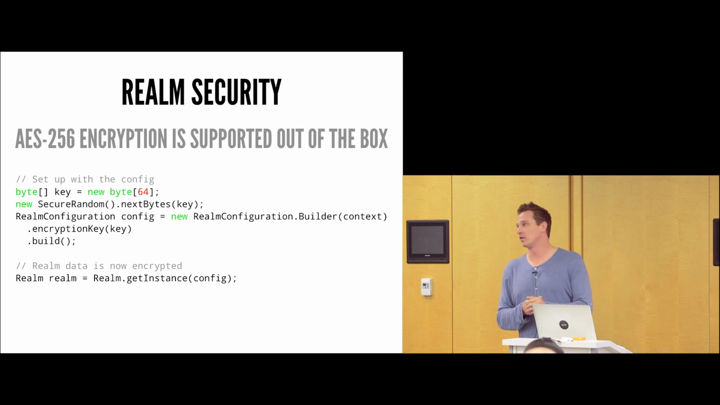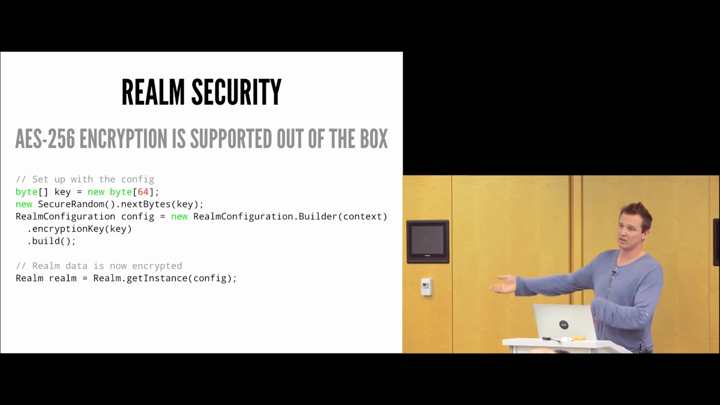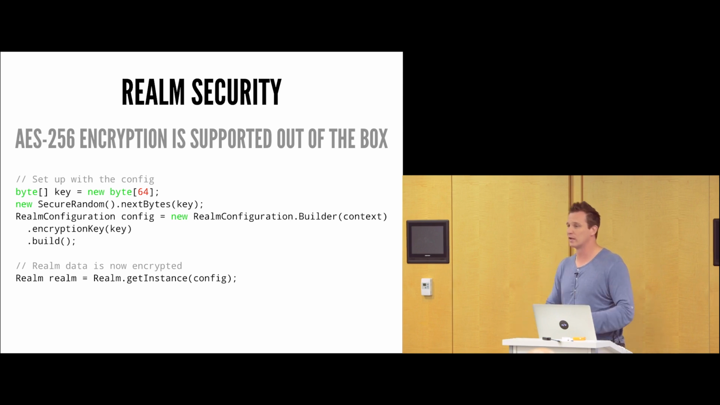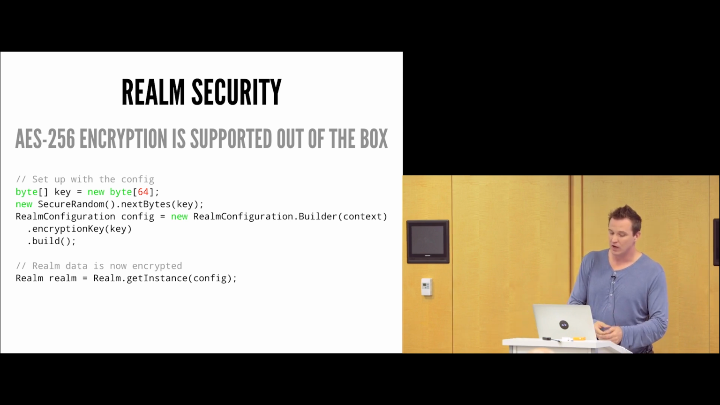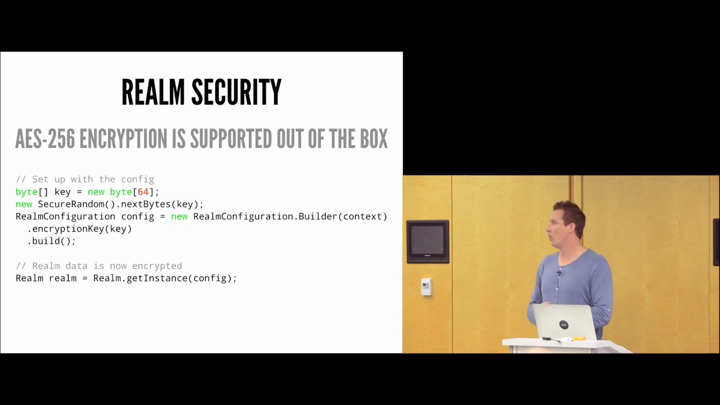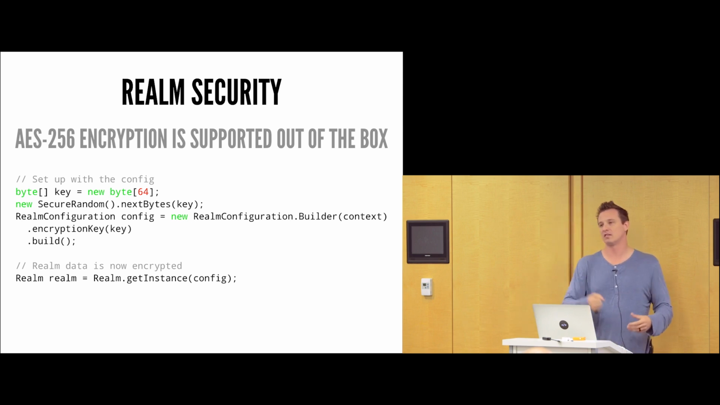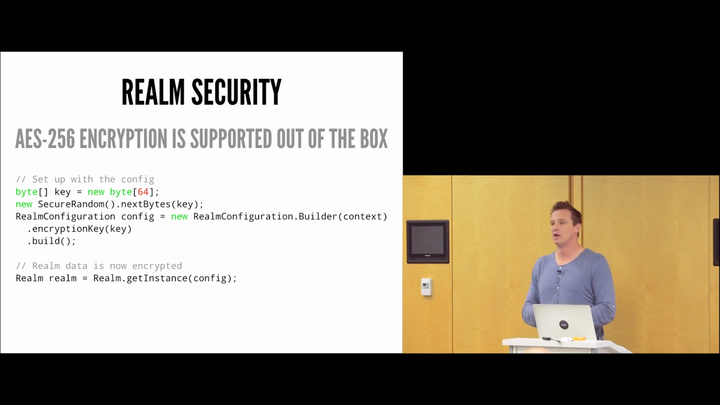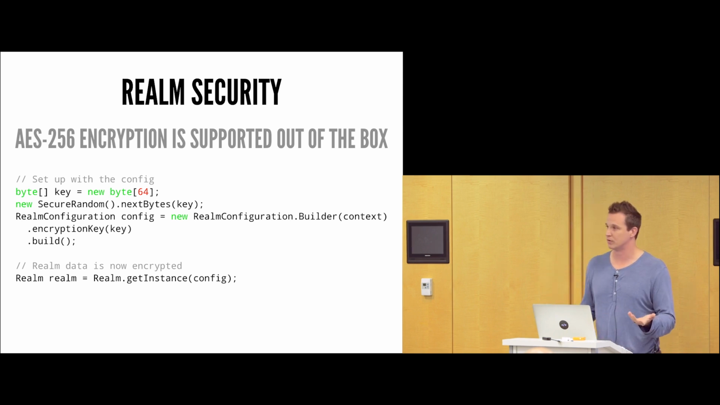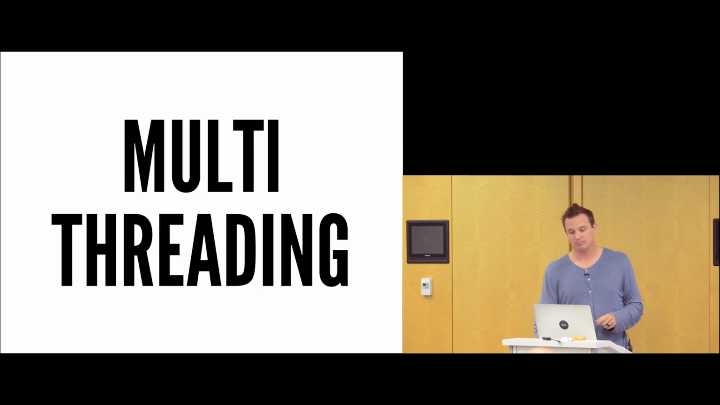Now, how you build this encryption key is up to you. You could build it on the server, pass it down through your API, or do it locally. That's completely left up to you. And that encryption key will then encrypt all of the data. So if someone, for whatever reason, gets that Realm file, it's just going to be completely garbled with AES 256, which is super useful. And it's literally one line of code added to your Realm configuration.